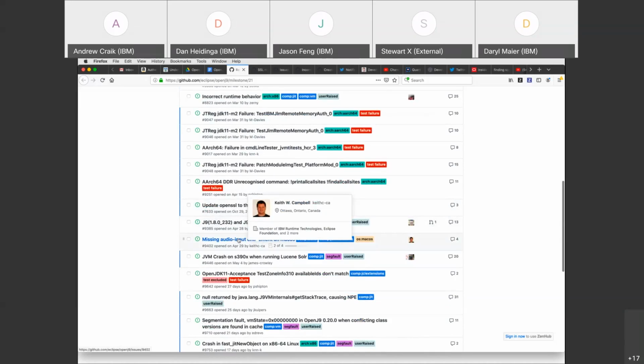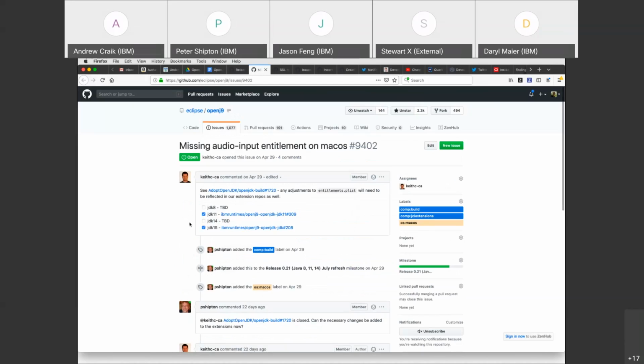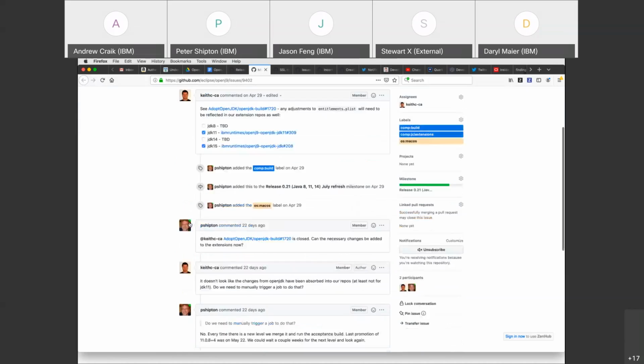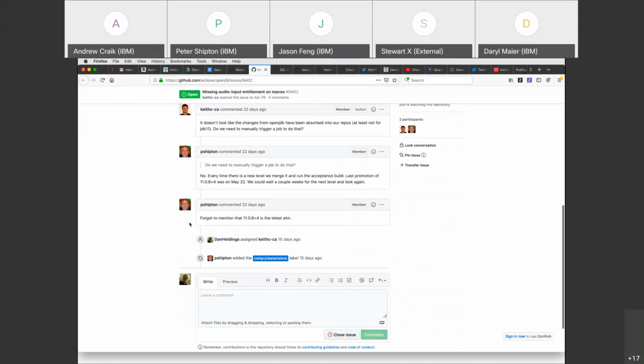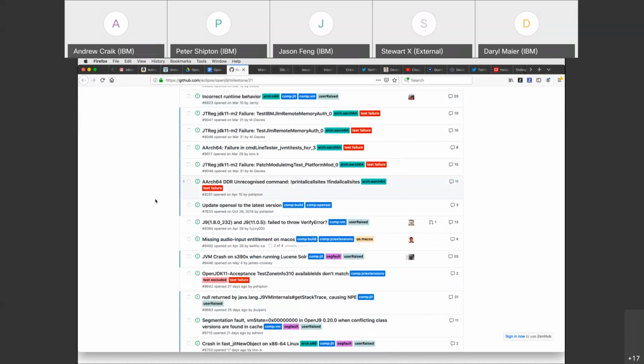This one I'm not as familiar with. That's just something to remind us to fix the extension repos once we get the OpenJDK changes for notarization. They've changed the name of a file, so we've changed the ones we can, and the 14 we won't be able to do until July 14th. And I don't know if Keith has got 15 and next on the list, but it's just a reminder of something we need to do.